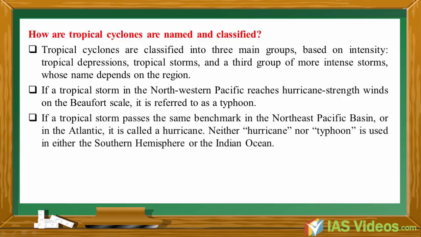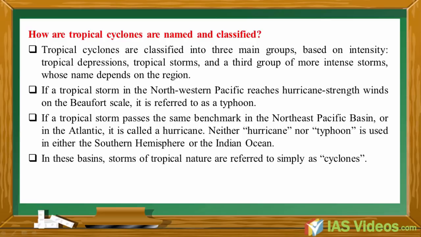If a tropical storm passes the same benchmark in the northeast Pacific basin or in the Atlantic, it is called a hurricane. Neither hurricane nor typhoon is used in either the southern hemisphere or the Indian Ocean. In these basins, storms of tropical nature are referred to simply as cyclones.